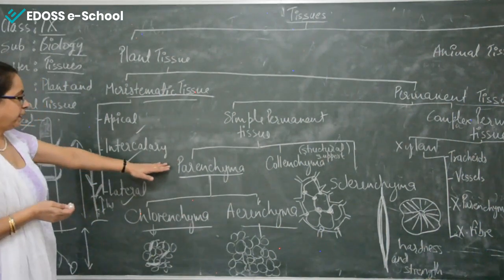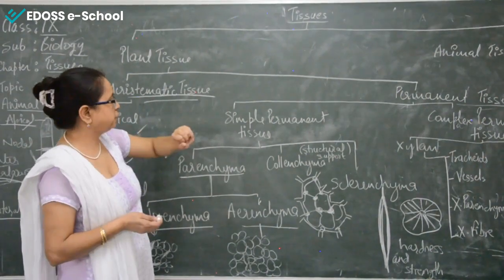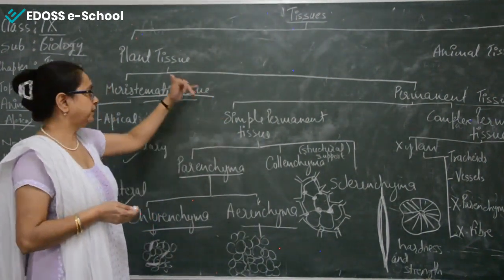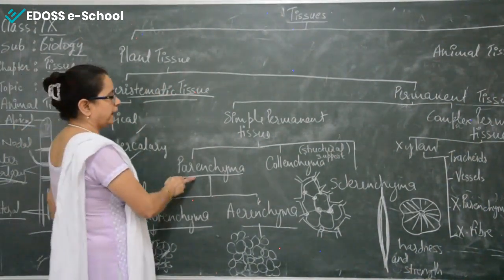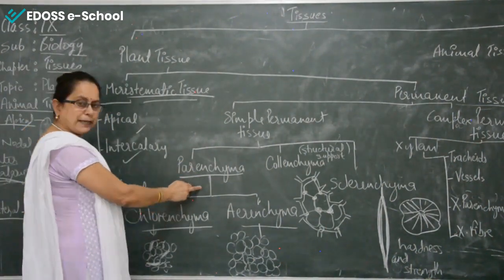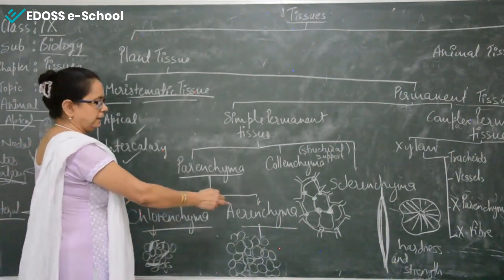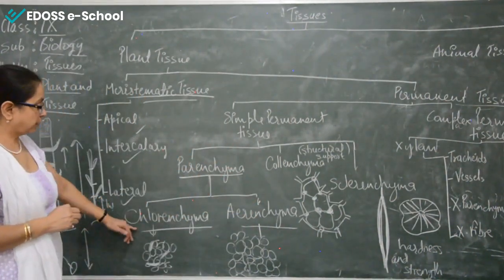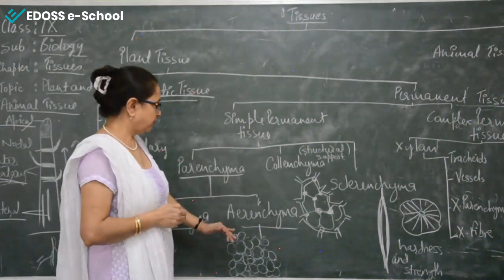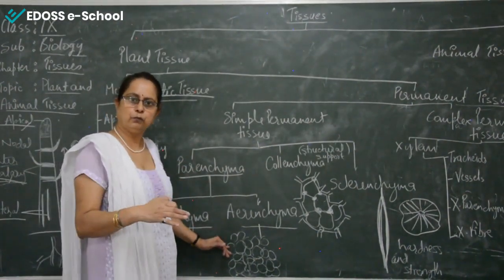So I hope it has been clear to you what permanent tissue is. The first section of the permanent tissue is the simple permanent tissue. Simple permanent tissue is divided into three parts: parenchyma, collenchyma and sclerenchyma. So we have discussed the parenchyma here. Again, it consists of two types of parenchymatous cells: chlorenchyma and aerenchyma. Chlorenchyma, as chlorophyll is present, helps in photosynthesis, and aerenchyma, because of the presence of large spaces, helps the aquatic plant to float on the water.